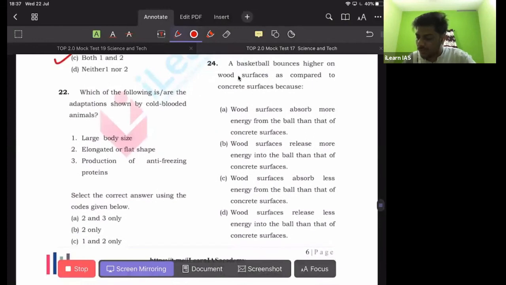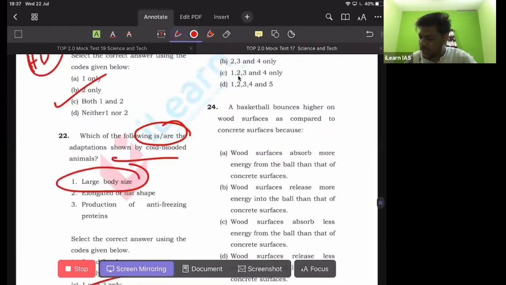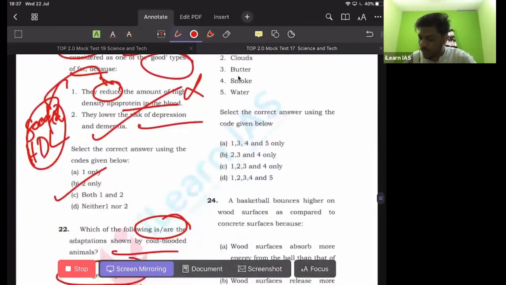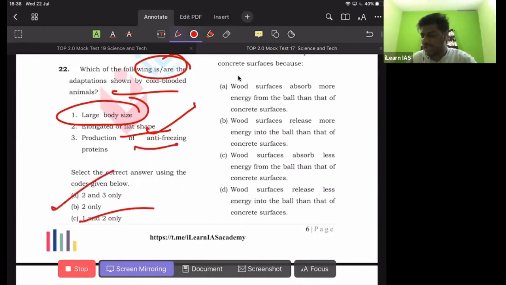The 22nd one: which of the following is or are the adaptations shown by cold-blooded animals? Remember, some of the cold-blooded animals are reptiles. Reptiles don't have a large body size, which is not correct. So you can eliminate option C and option D. Then what about the other 2 options? Elongated or flat shapes. Yes, exactly. Take the case of reptiles. They have elongated or flat shaped bodies, and production of anti-freezing proteins. So 2 and 3, for the 22nd one, A is the correct answer.